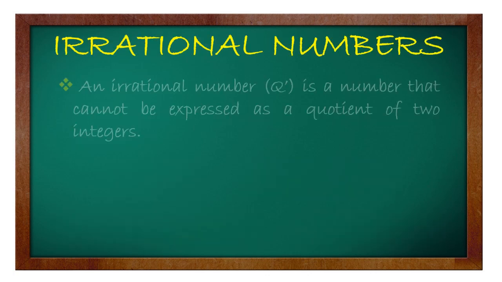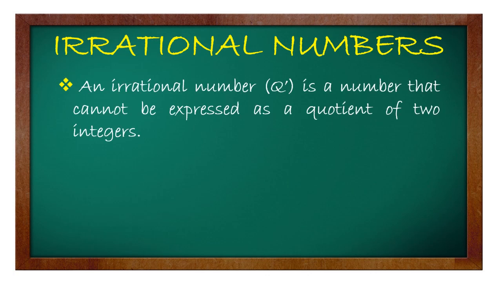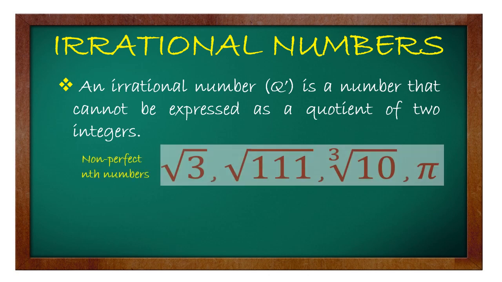Okay? Next is the irrational numbers. So, when we say irrational, these are the numbers that cannot be expressed as a quotient of two integers. So, ano yung mga irrational natin? Ibig sabihin, hindi siya fraction, hindi siya decimal, hindi rin siya whole numbers. Okay? So, meron tayong non-perfect nth numbers. So, yan yung mga examples natin. Yung square root of 3, since ang 3 ay hindi perfect square number, so considered siya as irrational number.